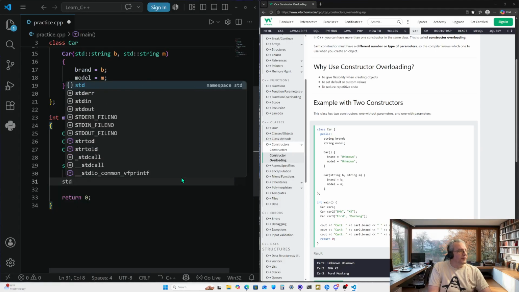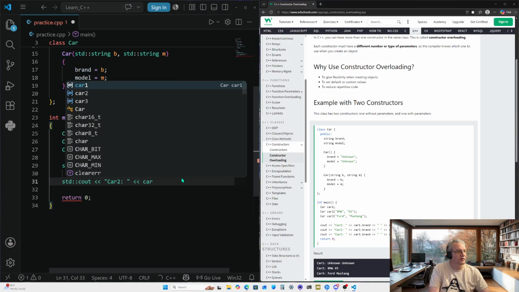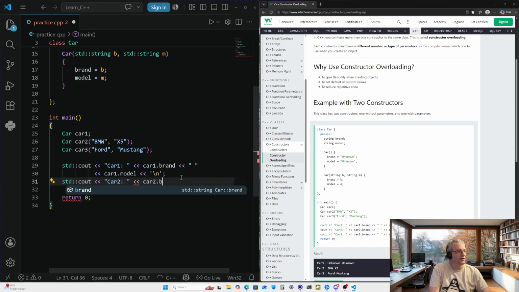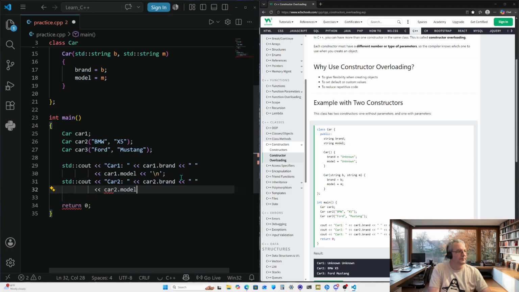And then standard output for the second car, car 2. Car2.brand with a space. Again, going to the next line there. Car2.model, and a new line.